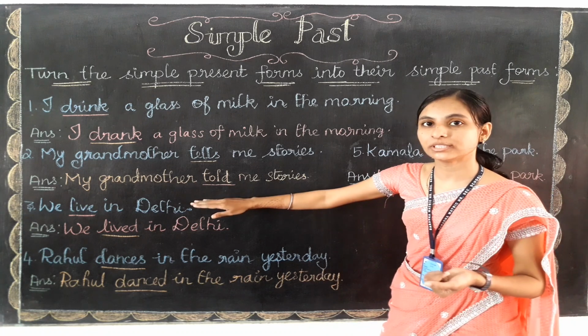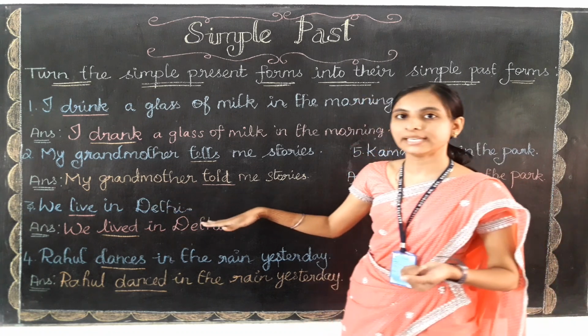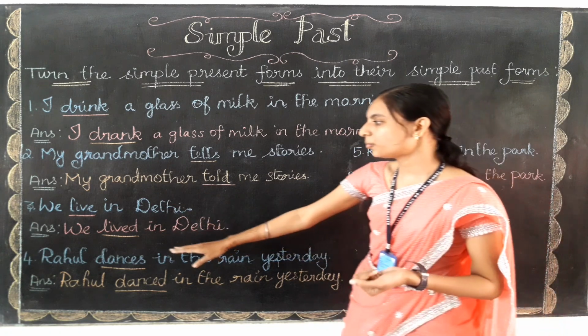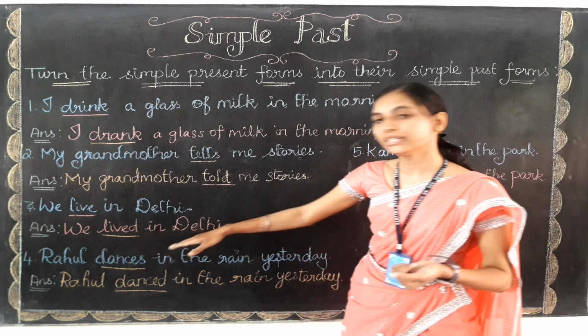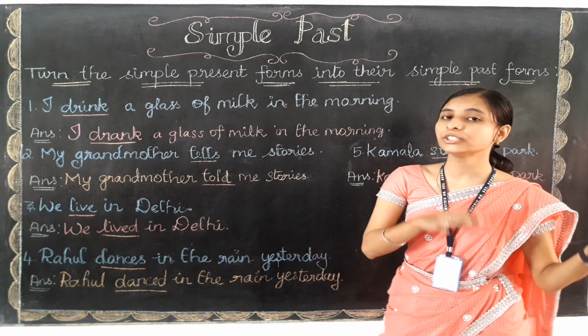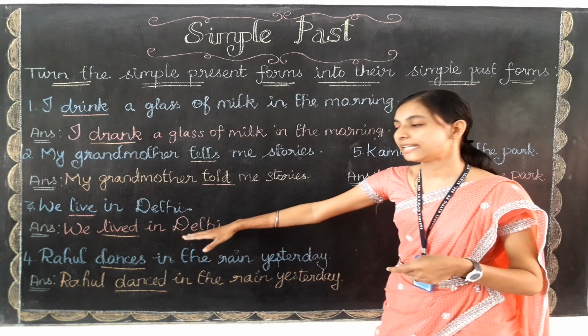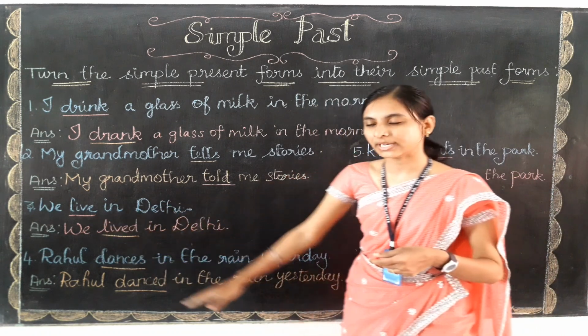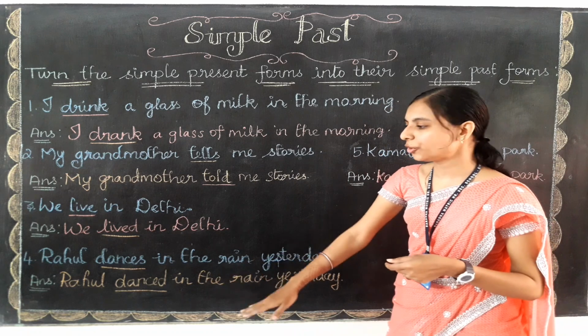Let me read out the third one. We live in Delhi. Okay, now the past tense will be We lived in Delhi. Not now, because it is in the past only. So what is the past form of live? Lived only.